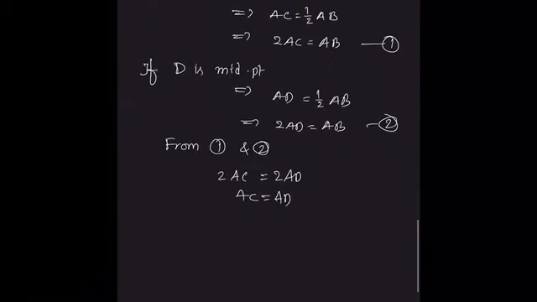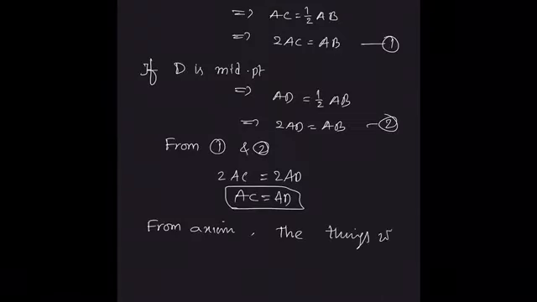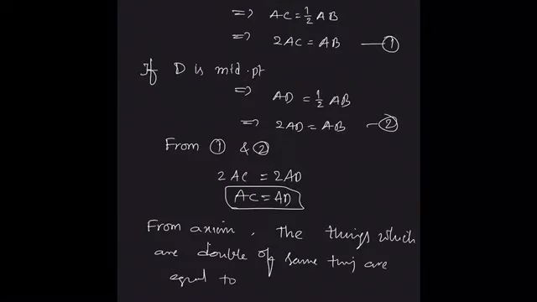From axiom, things which are double of the same thing are equal to one another. That means if 2AC is equal to 2AD, AC is equal to AD.